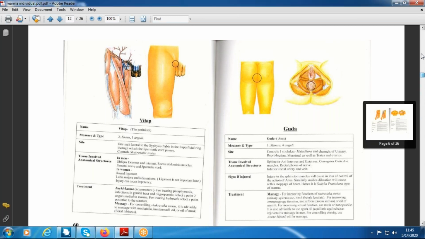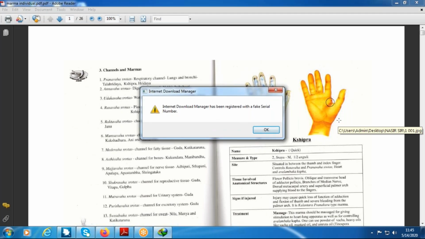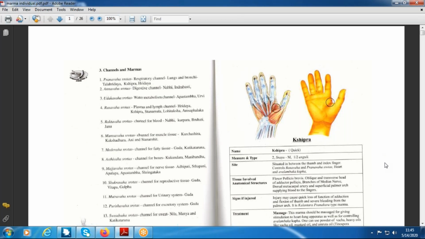Now once again I will share the slide. Now you have to tell the location of the marma. See, don't read it off the slide. You have to locate the marmas, and the marma with the lakshana is also very important. You have to read the marma with the lakshana yourself, so as to understand which type of injury is there, whether it is a Snayu marma injury, or a Mamsa marma, a Sira marma, or an Asthi marma injury.